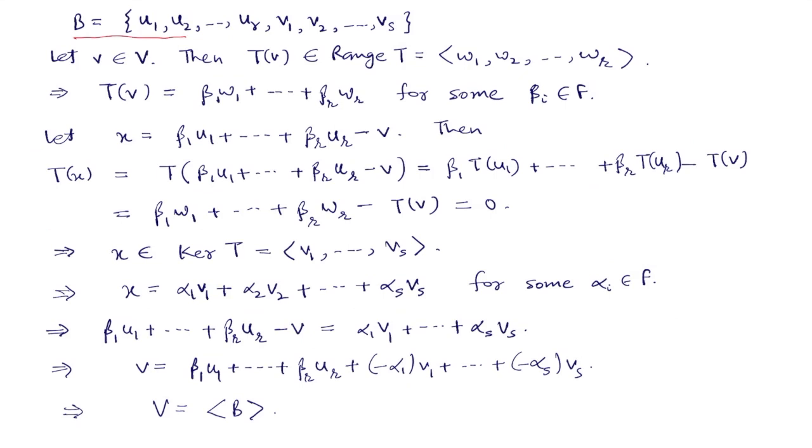We first show that B spans V. That means every vector in V can be written as a linear combination of vectors of B.